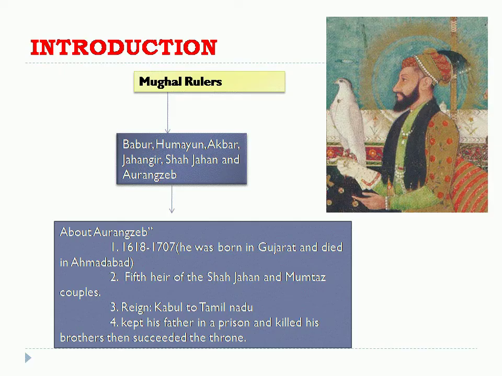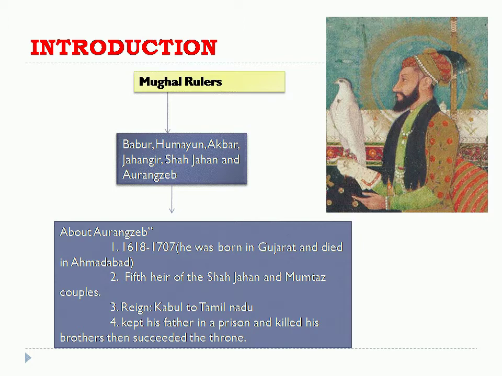See this slide. Before entering this chapter, I will explain the introduction. Do you remember the Mughals, whom you studied in 7th standard? Babur, Humayun, Akbar, Jahangir, Shah Jahan, and Aurangzeb?